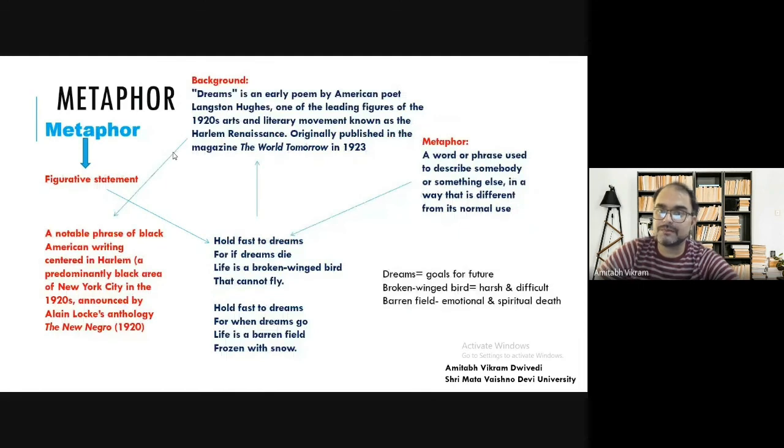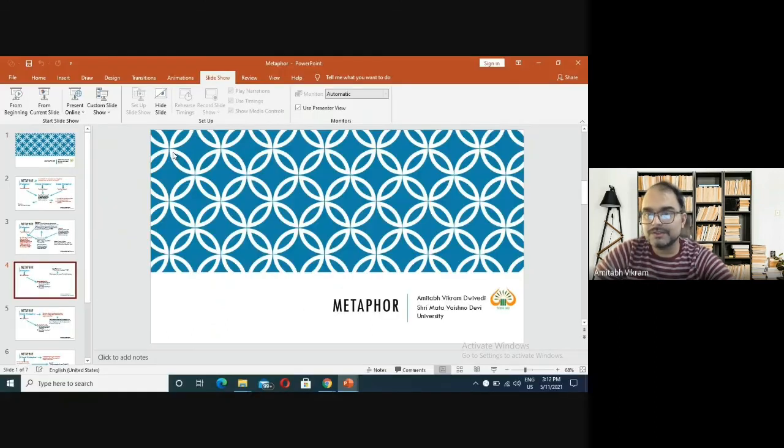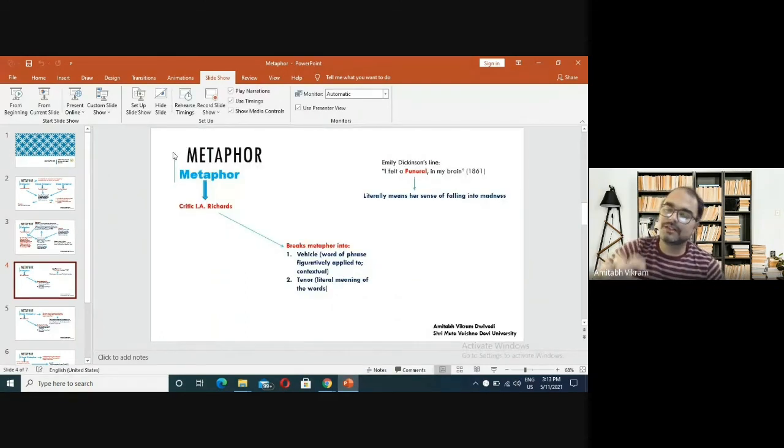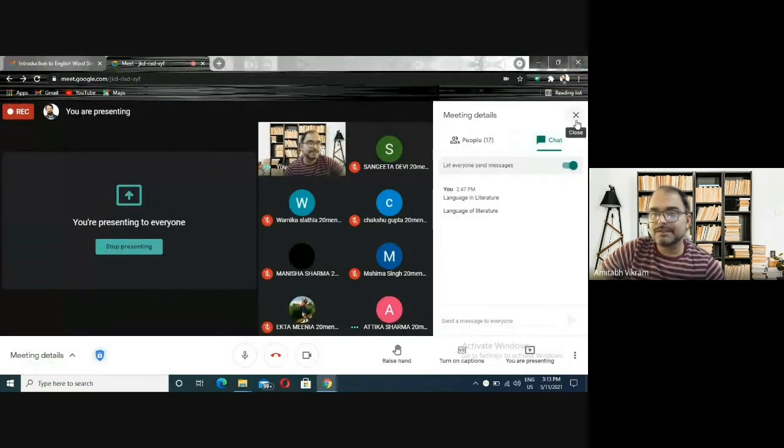We have discussed what is metaphor, what is dead metaphor, what is mixed metaphor, and we have looked at the example of a poem titled Dreams by Langston Hughes, and seen different uses of metaphor. We have also looked at how critics look at metaphor. Particularly, we have seen the instance of I.A. Richards. This falls under the language of literature, that we have discussed.